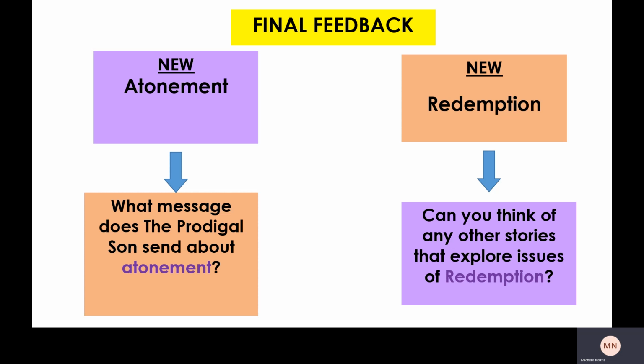Okay, your final feedback. The two key words: you've got atonement. So what message does the prodigal son send out about atonement? You can answer that in your book or on your paper, please. And your other key word, redemption. Can you think of any other stories that explore issues of redemption? So once again, if you can answer that in your book.